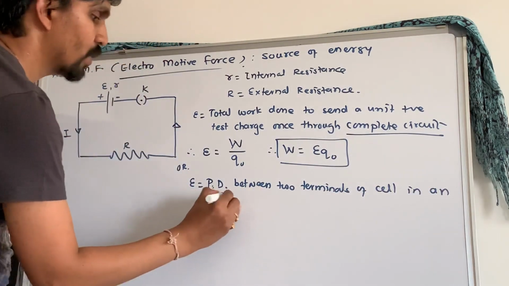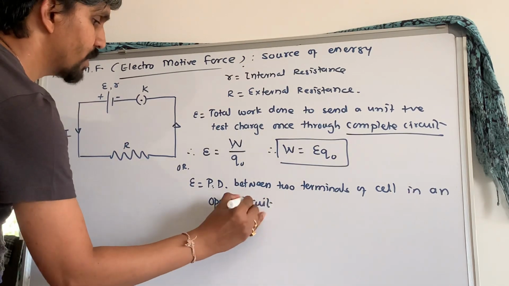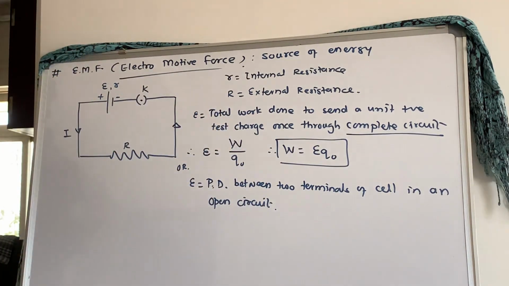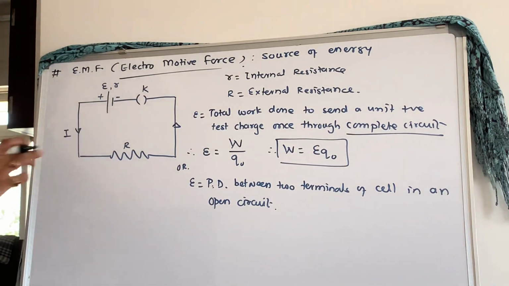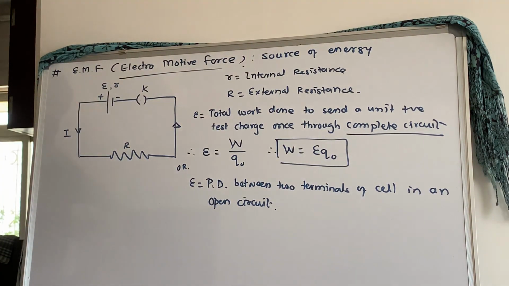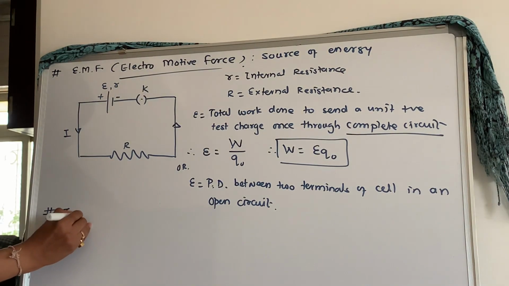in an open circuit. In which circuit? Open circuit. Open circuit means this key is open. Then if I connect the voltmeter across this, what is the potential difference? That is nothing but your EMF. That is called an open circuit. Right? Now we'll go with the next term called terminal voltage.